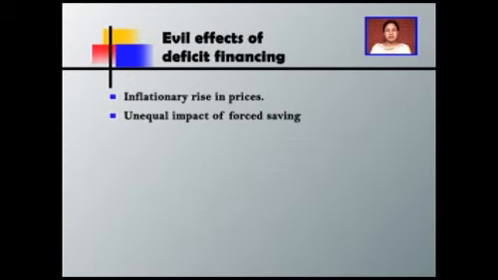Third, unequal distribution of income. Due to the deficit financing, the income gets distributed in favor of the rich class of the society, because that is the only class which is a profit earning class of the economy. Whereas the fixed income groups are always at a loss, because deficit financing leads to inflation, and in the situation of inflation, the profit earning class is always at profit, whereas the fixed income groups always suffer losses, because their incomes or sources of earning do not increase with the increase in prices. There is a mismatch.